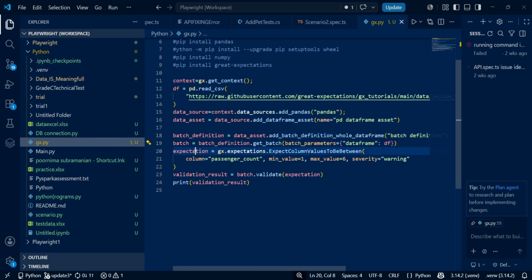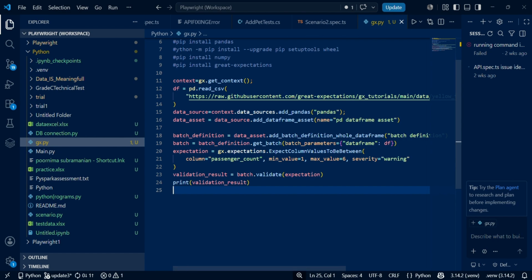And we are validating the expectation that is created using the batch and storing it into a validation result, and then printing the validation result. This is how Great Expectations works. So it's context creation, data source, asset, batch definition, batch, and the expectation is set for the particular column value,